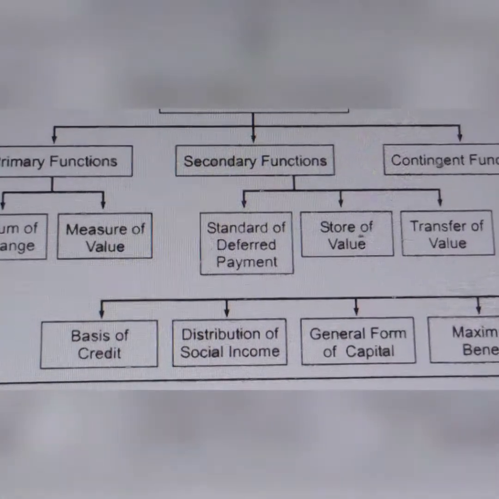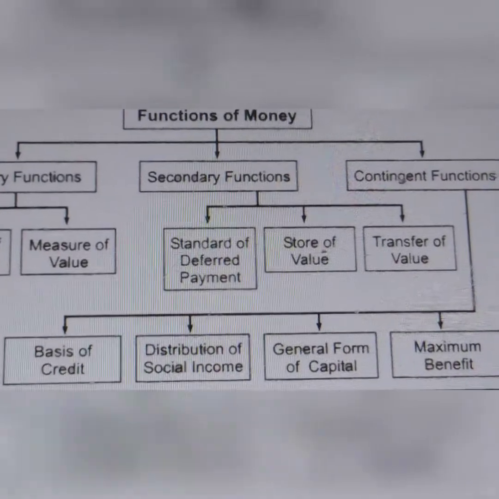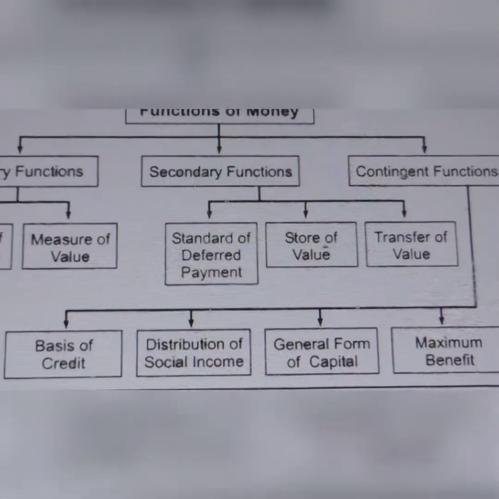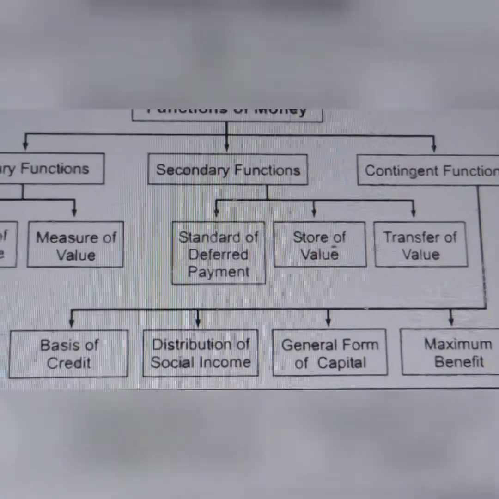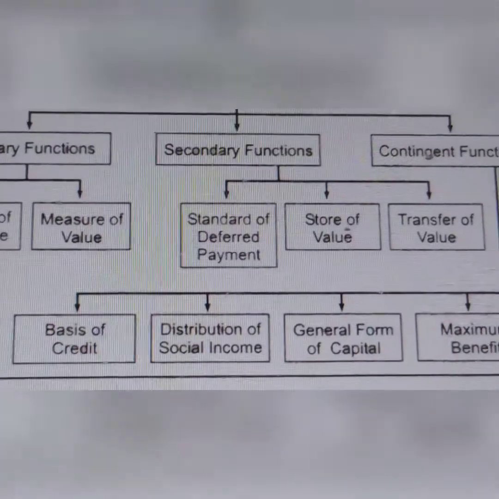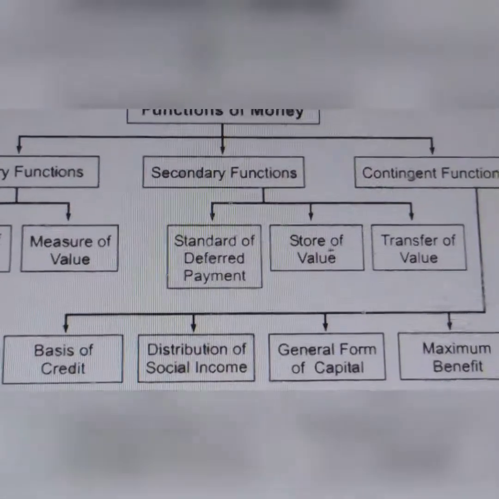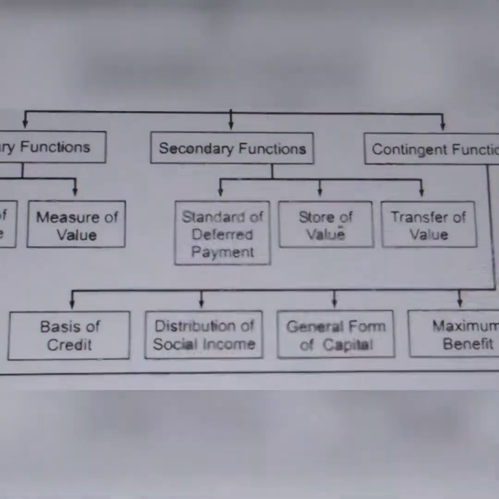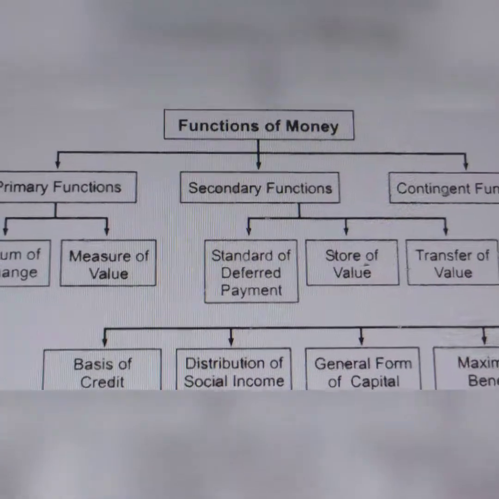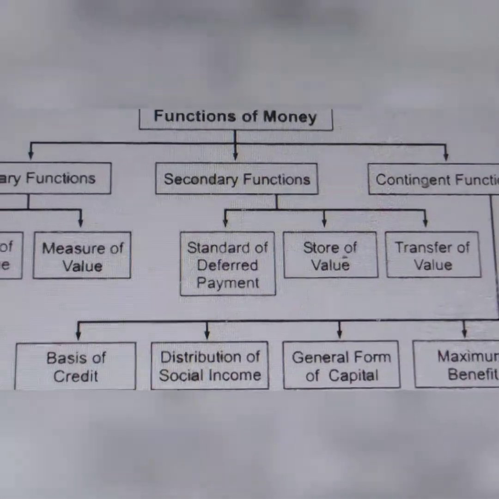Store of value. Money has helped to save it for a future purpose. Transfer of purchasing power from one place to another place. Contingent functions: credit, increase the productivity of capital, and then measurement and distributing the national income. Inflation means price value increases. Deflation means price value decreases.